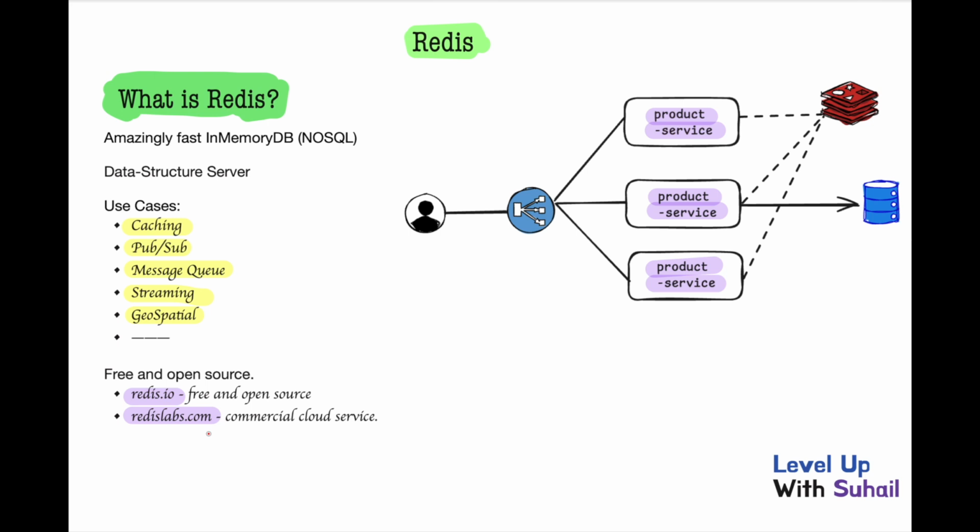It's similar to, for example, MongoDB Atlas. Redis provides this commercial cloud service. It's a cloud managed Redis instance which provides high availability and scalability, and they take care of all those aspects. In these two variants, we can use Redis in production.